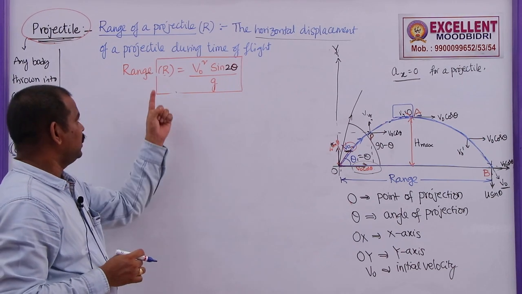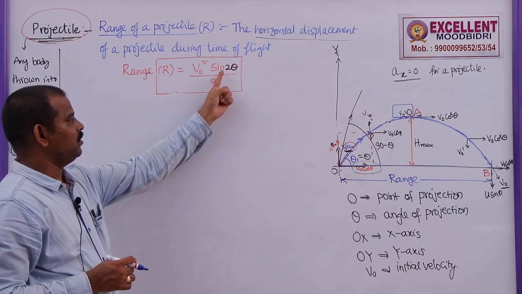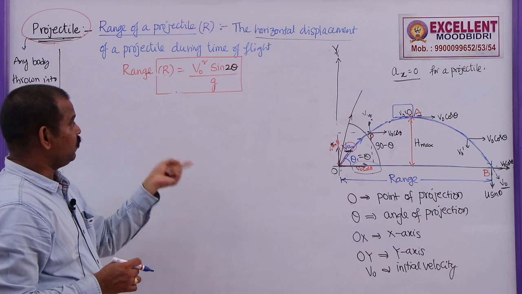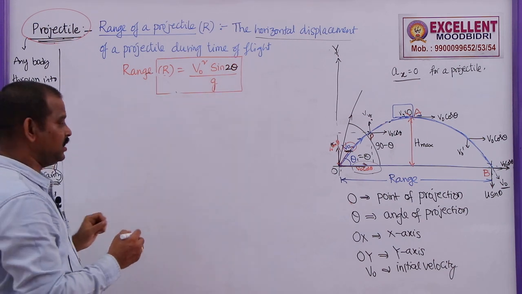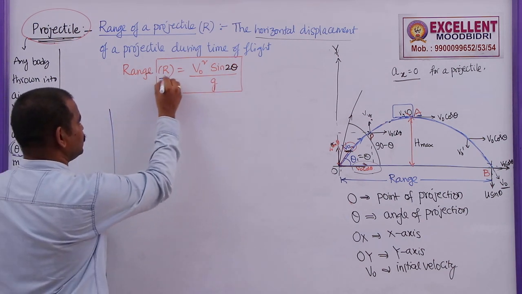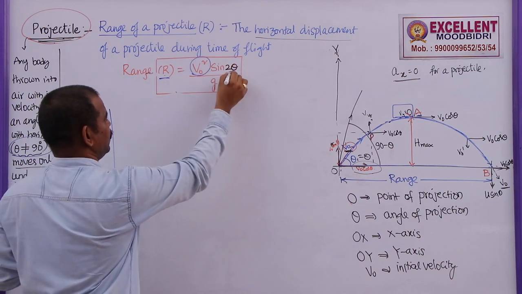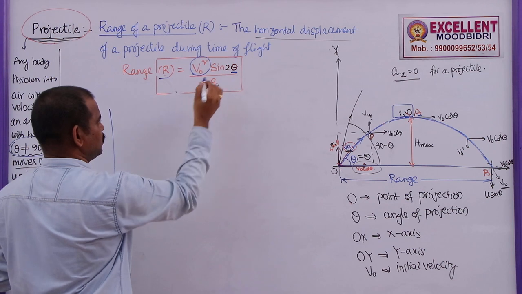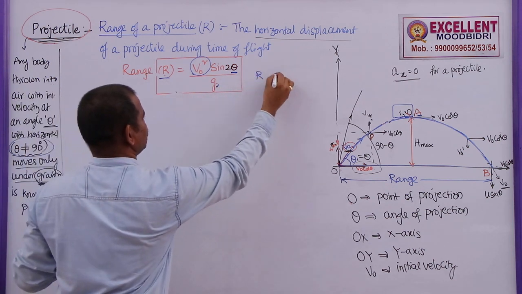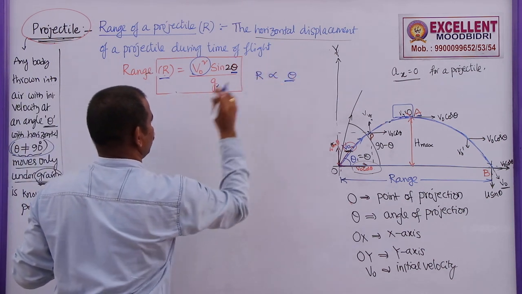You know that the range of a projectile is V naught square sine 2 theta by g. At what angle of projection will the range be maximum? We know that the range depends on the square of the initial velocity and the angle of projection. As V naught is constant, the range depends on the angle of projection also.